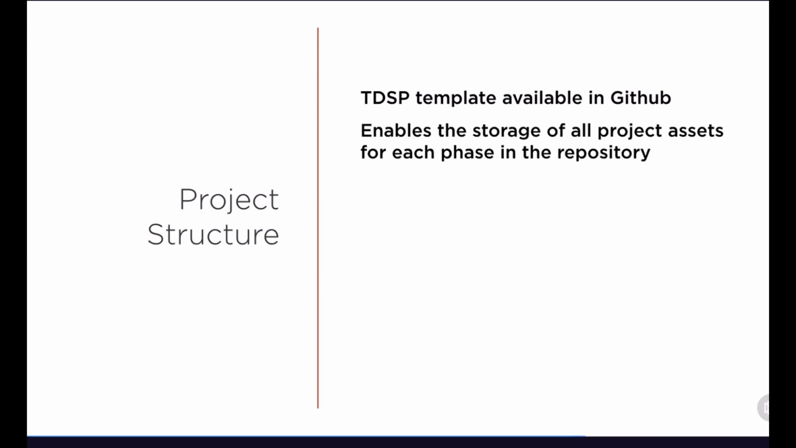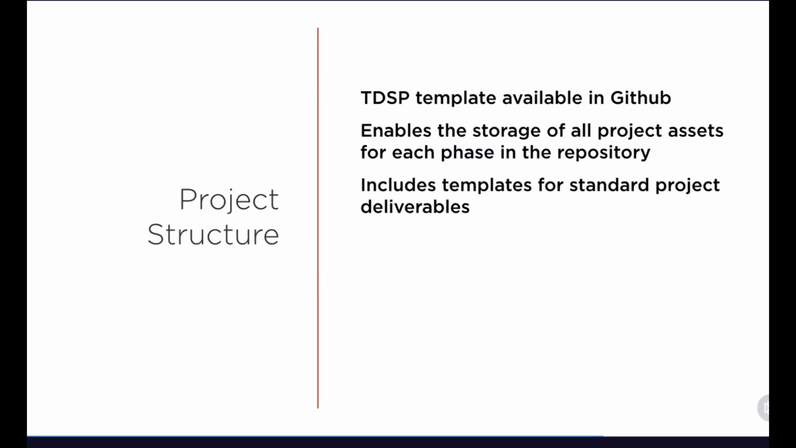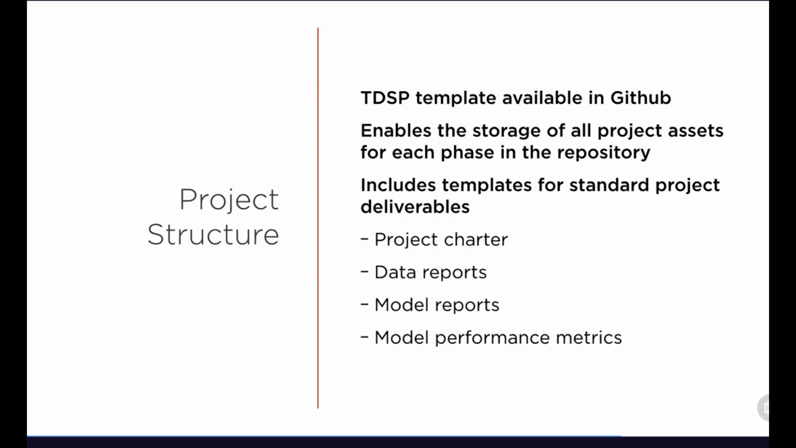But then we have a standardized project structure. First of all, the TDSP template is available in GitHub. It is open source. Anyone can leverage it for any platform. And this enables the storage of all project assets for each phase within the repository. And it includes templates for standard project deliverables, things that are critical like your project charter, as well as some of your data reports, model reports, and your model performance metrics. And so we'll also be reviewing in a future clip more of this project structure, and we will even demonstrate how you can clone this for your own data science initiative.